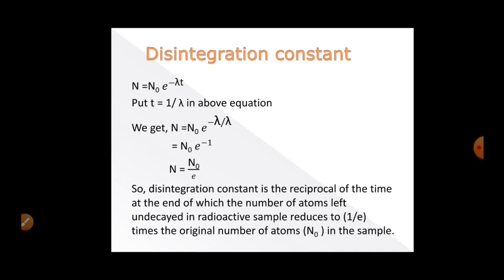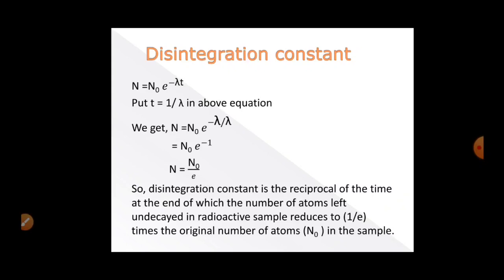The disintegration constant is the reciprocal of the time at the end of which, we have taken t equal to 1 by lambda, the number of atoms left undecayed in the radioactive sample reduces to 1 by e times the original number of atoms in the sample.